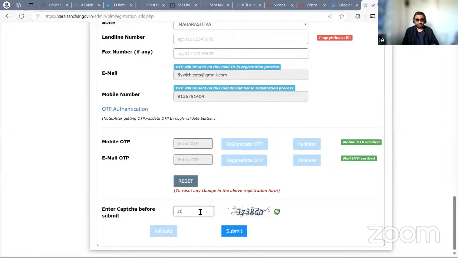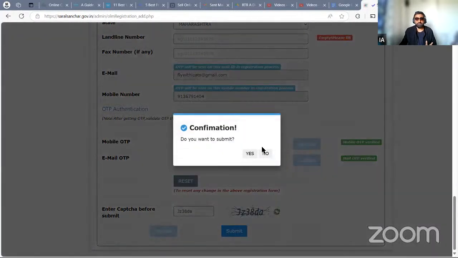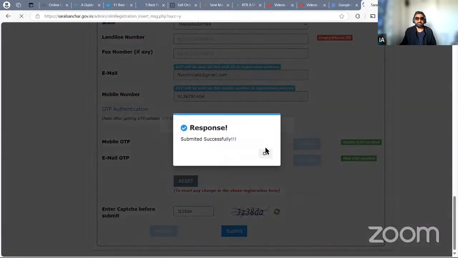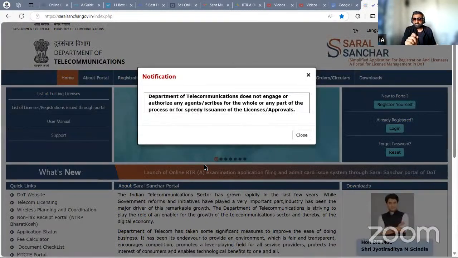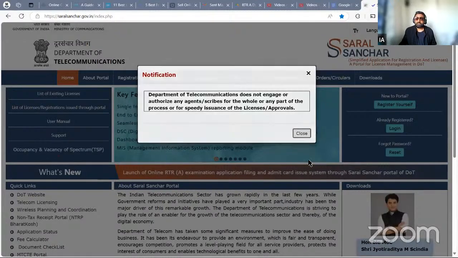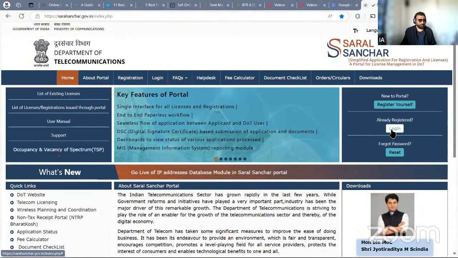Students who have already made an account, you can simply apply by logging in. Okay. Here, I'm not getting any validate option, only submit. Enter captcha before submit. Submit. Do you want to confirm? Yes, yes. Submitted successfully. Now my login credentials are sent to me on my email. So whatever is my login ID and password for this, they have sent it to me on my email.